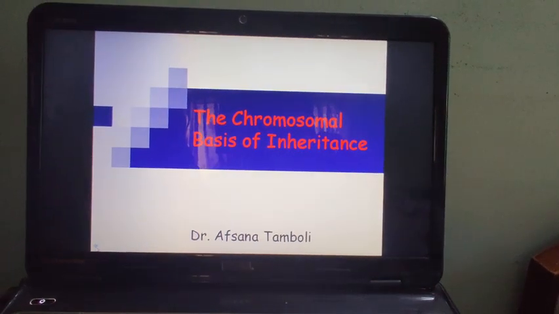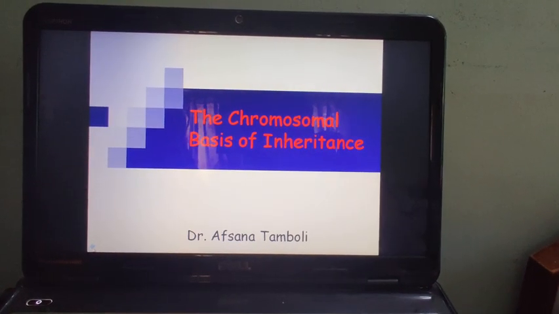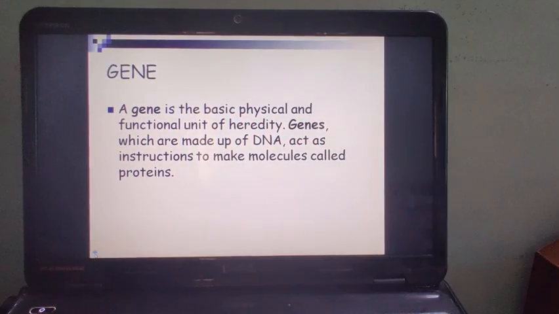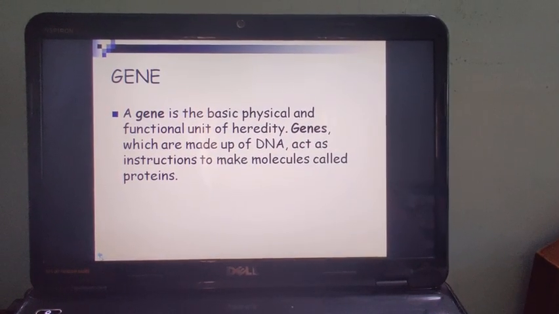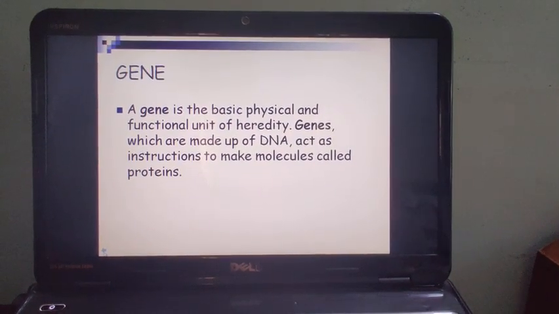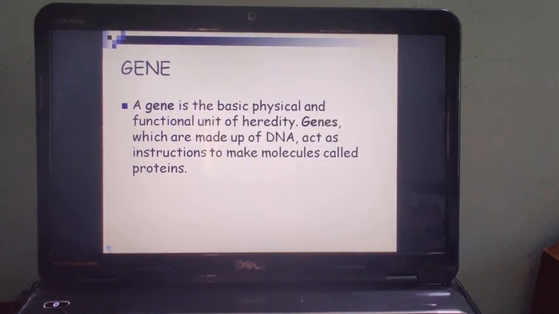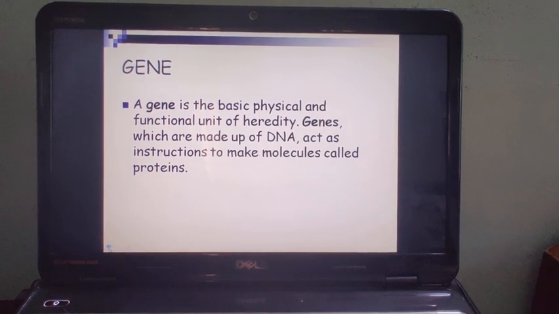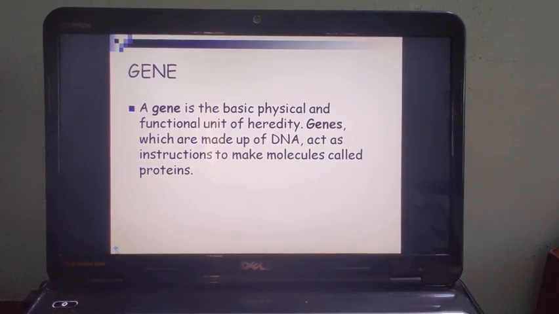Hello everyone. Today our topic is the chromosomal basis of inheritance. Chromosomes we had studied in the previous standard. Chroma means color and soma means body. And the genes are located on the chromosome. Gene is the basic physical and functional unit of heredity.